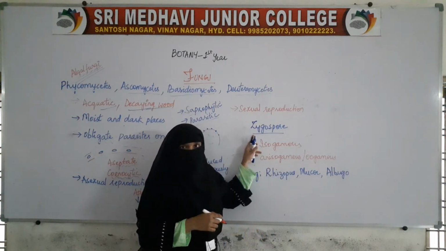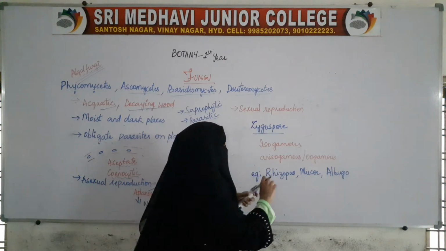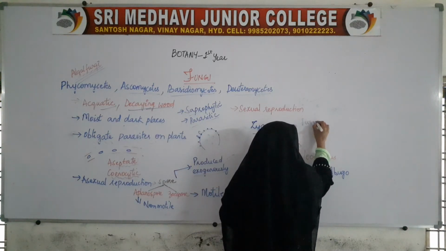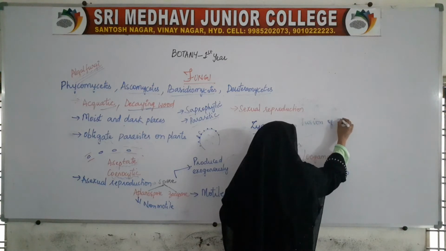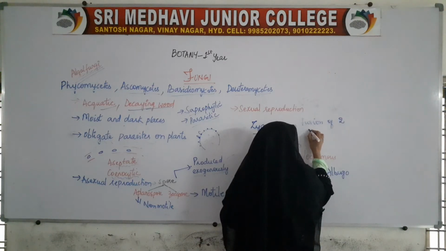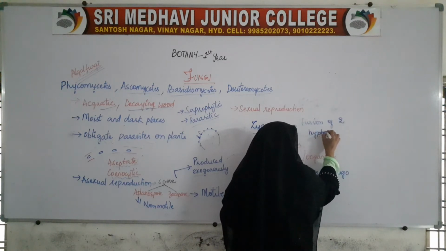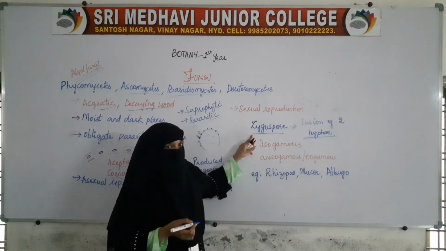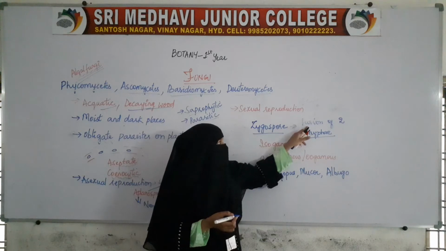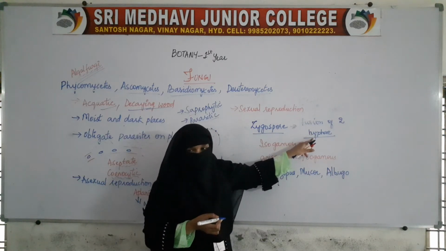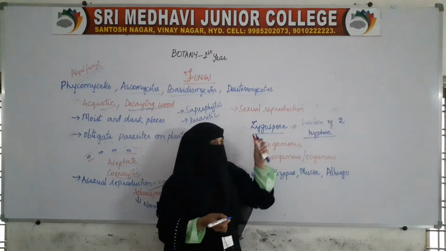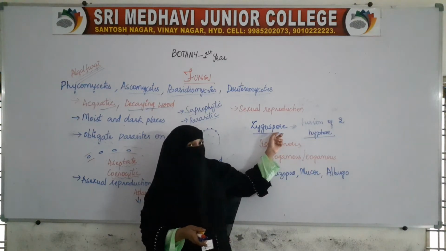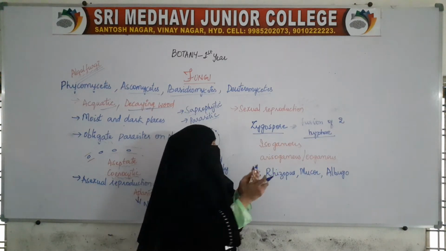This zygospore is formed by the fusion of two hyphae, that is, two gametes or two hyphae. This fusion can be isogamous.